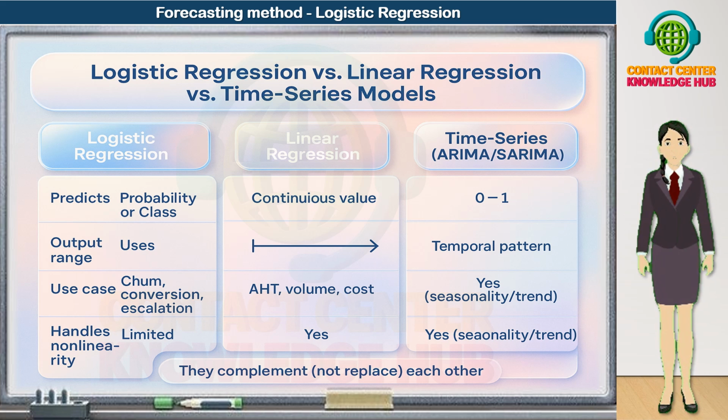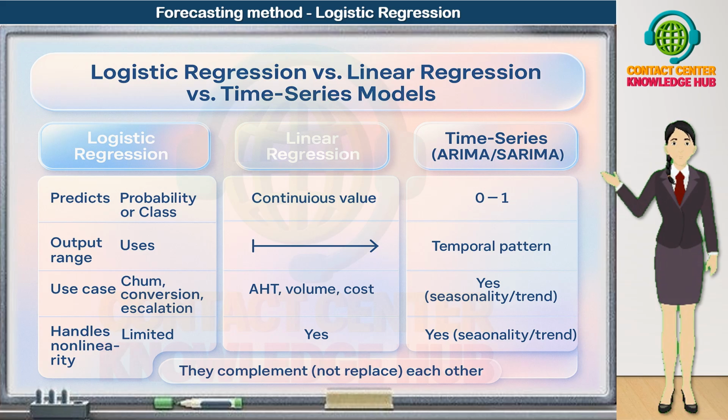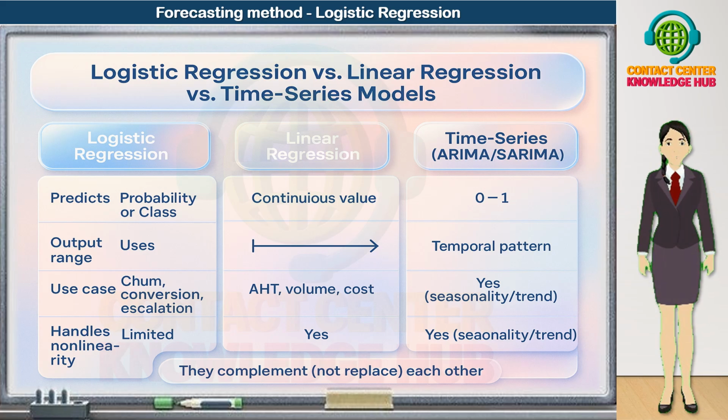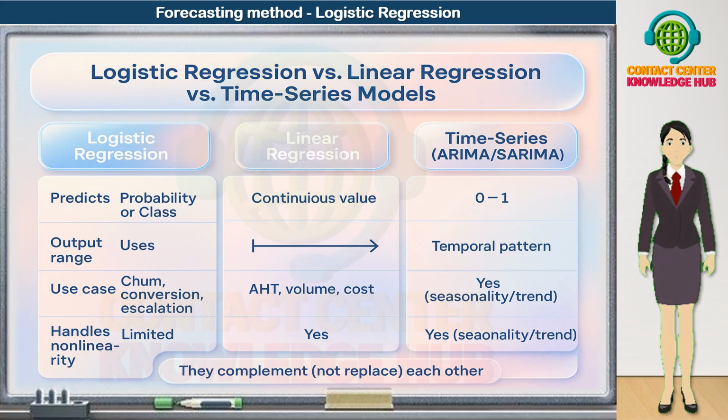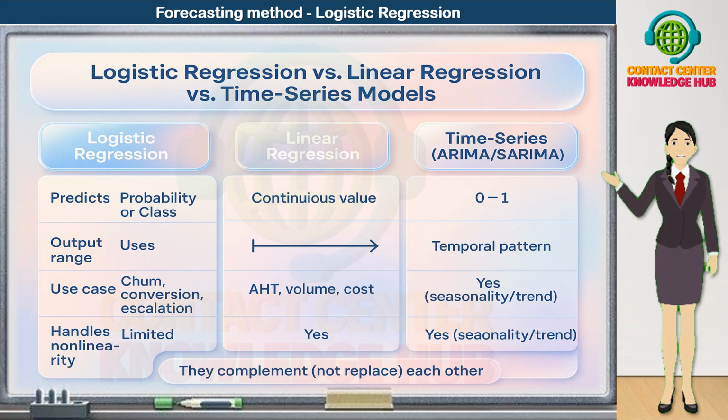It assumes a straight-line relationship between predictors and the outcome. Time series models like ARIMA and SARIMA are designed to handle trend and seasonality over time. They are very good at modeling temporal structure, but still assume a mostly linear relationship in how past values affect